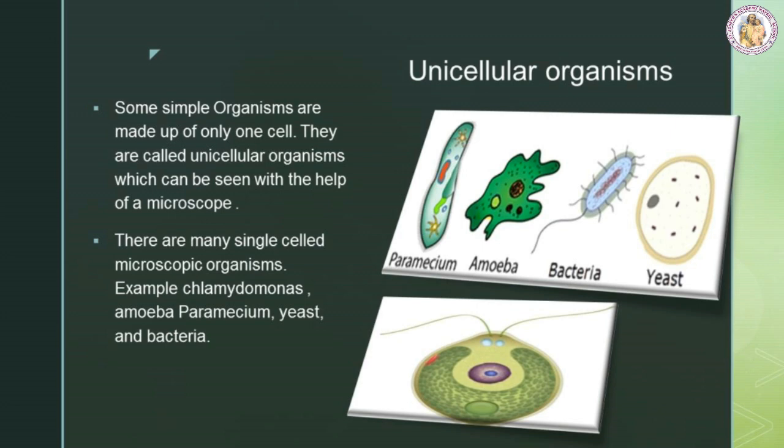Unicellular organisms. Some simple organisms are made up of only one cell. They are called unicellular organisms, which can be seen with the help of a microscope. There are many single-celled microscopic organisms. Have a look at the given image. Paramecium, amoeba, bacteria, yeast, chlamydomonas are single-cell organisms, which carry out entire functions. The body of all organisms are made up of tiny building blocks called cells.